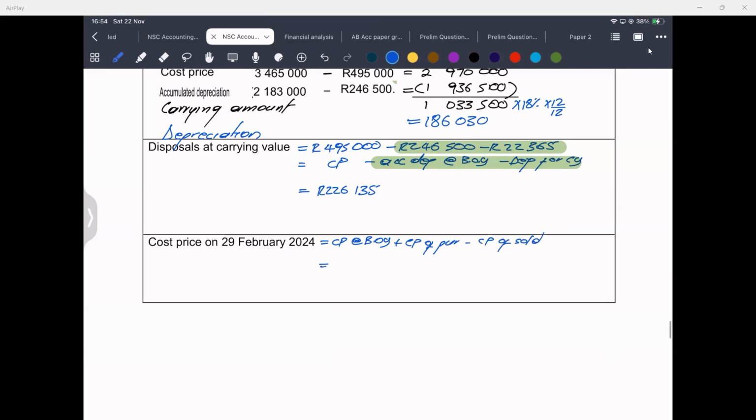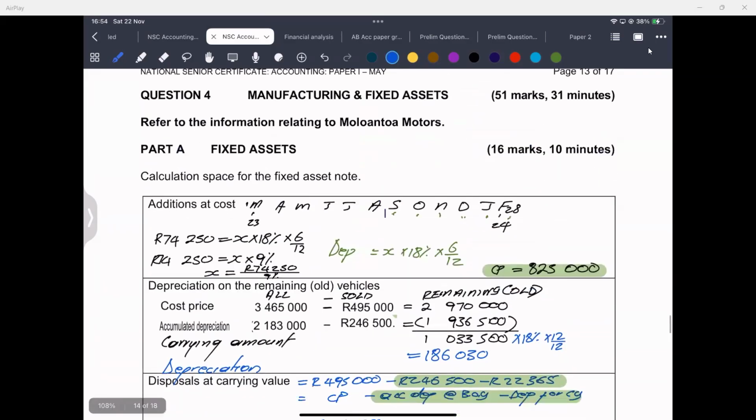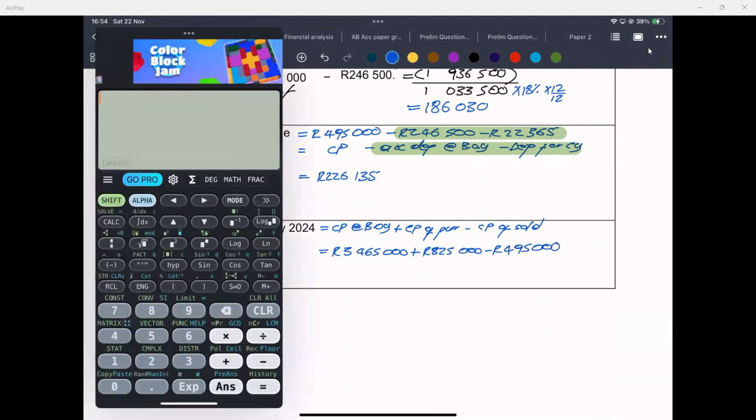Cost price at the beginning of the year, I showed it to you, it was 3,465,000. Cost price of the new, we calculated it is 825,000. And cost price of the sold, we just recorded it was 495,000. All of this will give you the cost price at the end of the year.